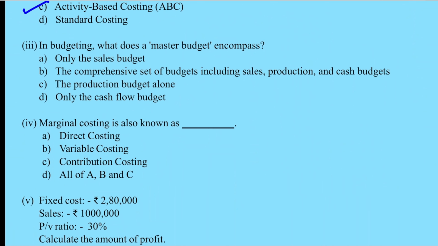Fourth one. Marginal costing is also known as. Correct. So answer is D, all of A, B, and C. It is called using all these names.